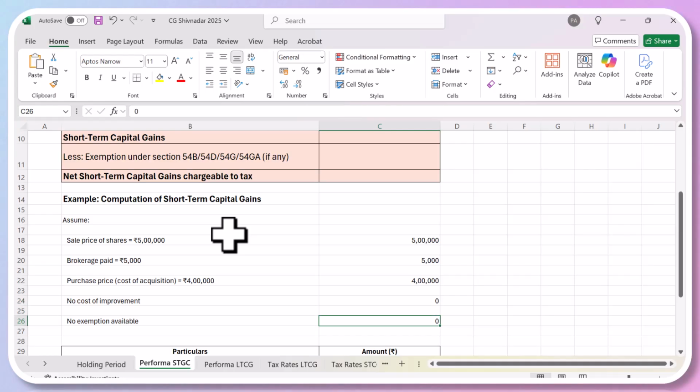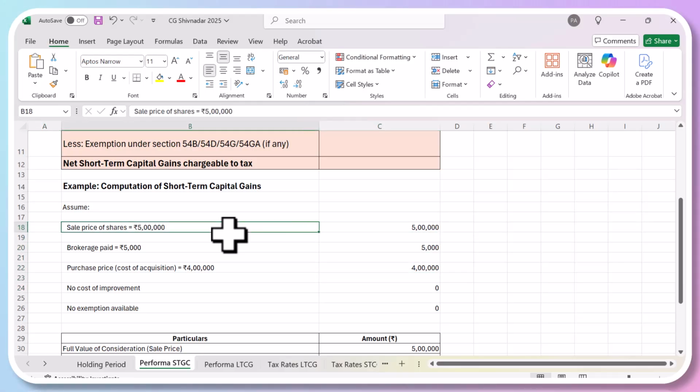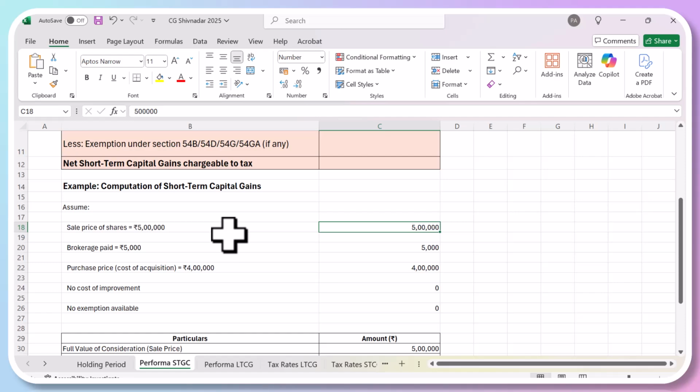Assuming that it is a short-term capital gain, that means you have sold these shares within 1 year and they are listed shares. These shares are listed on a recognized stock exchange, which is not mentioned, so we are assuming that. You paid a brokerage, and the purchase price means you bought these shares at 4 lakhs and sold them for 5 lakhs within a period of 1 year.